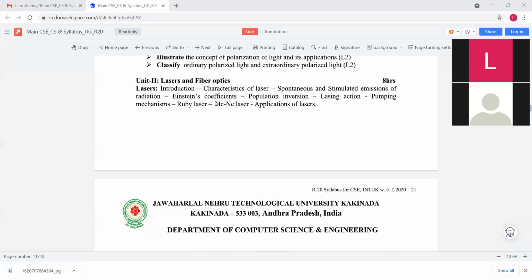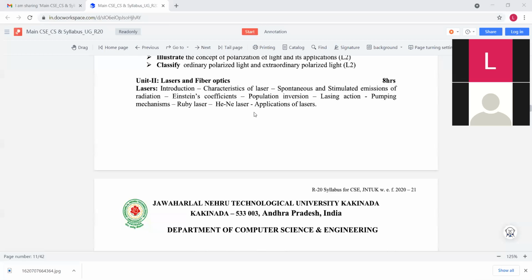Before discussing the production of lasers, we have to know some basic definitions: spontaneous and stimulated emission of radiation, Einstein coefficients, population inversion, lasing action, and pumping mechanism. By knowing all these concepts, we then discuss the ruby laser and helium neon laser.